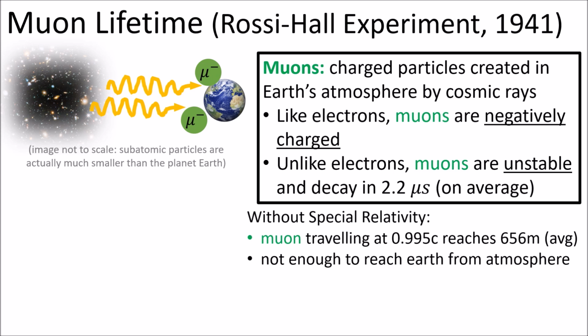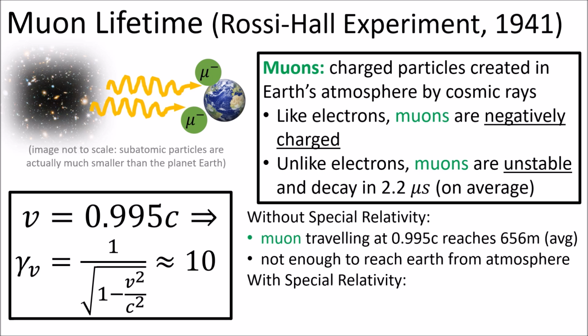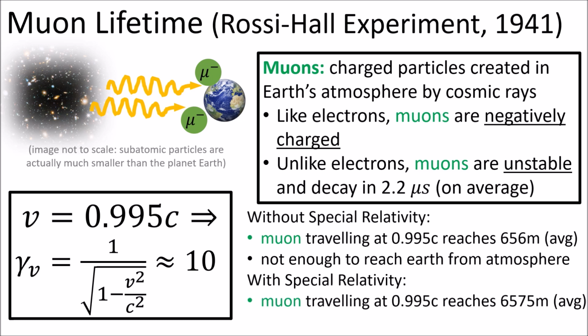This is not enough time for a muon to reach the Earth's surface from the atmosphere where it was created. However, if we take the velocity of 0.995 times the speed of light, the Lorentz factor from special relativity ends up being about 10. This means that, taking the effects of special relativity and time dilation into account, a traveling muon will live 10 times longer than its expected lifetime, as observed from the stationary Earth, and the muon will travel about 6.5 kilometers on average before decaying, which can be enough to reach the Earth's surface from the atmosphere.